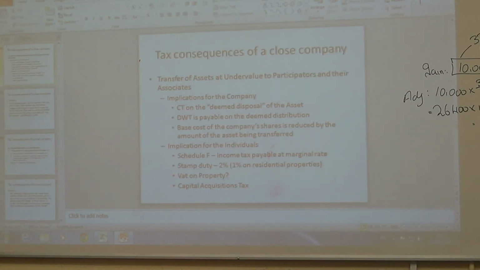So for the company, you've got the CT and deemed disposal, dividend withholding tax on the distribution, and the base cost of their shares is reduced. Then for the individual, they've got the Schedule F, the stamp duty, they may have VAT on property, and they may have a capital acquisition tax issue as well. So going back to the 100 grand, 40 grand, 60 grand example, those issues all flow from that example. So there are implications for the individual and the company. So if we go over the page here now, we have a little example.